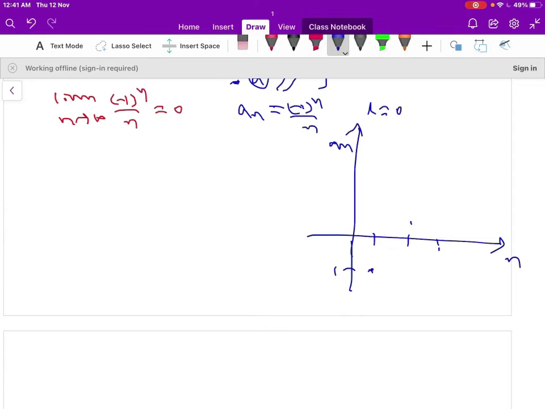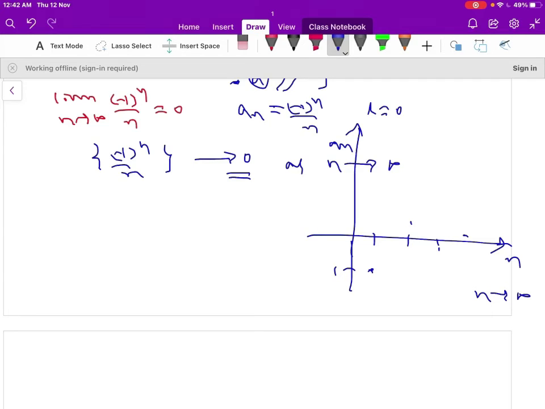When n is 4, positive here, 0.25. When n is large, a_n approaches 0. Therefore, the sequence (minus 1)^n by n approaches 0 as n is large. So therefore, the sequence is a convergent sequence. It converges to 0. So by the graphical way, we can show it like this.